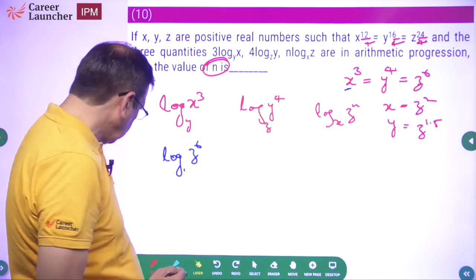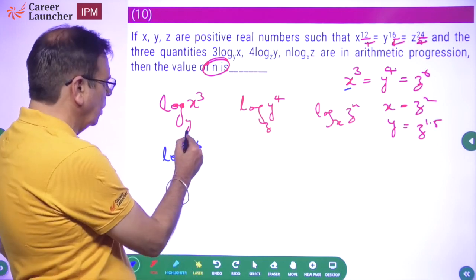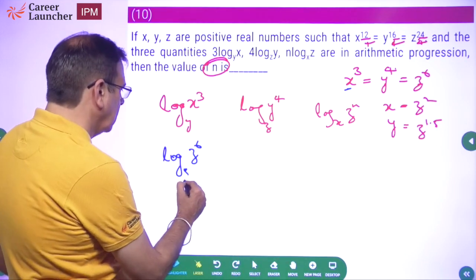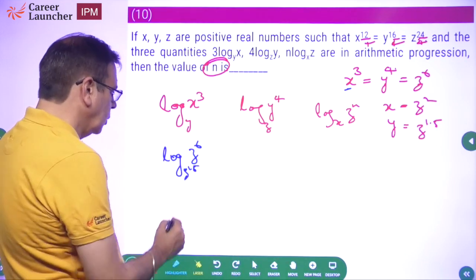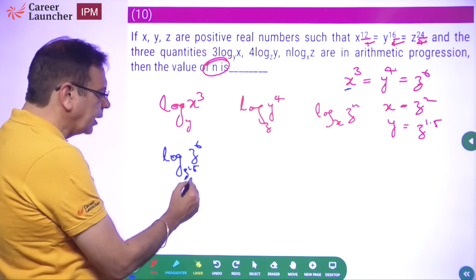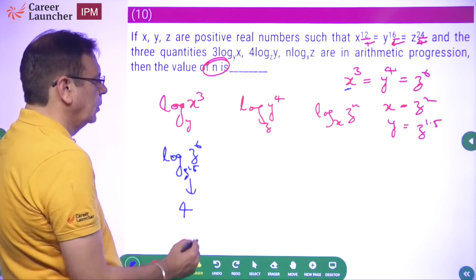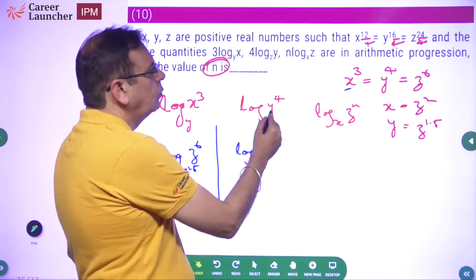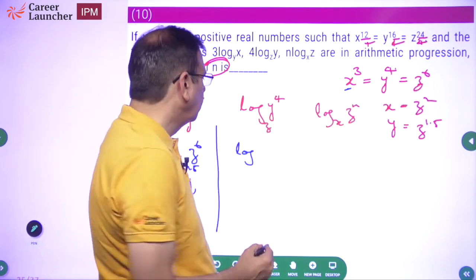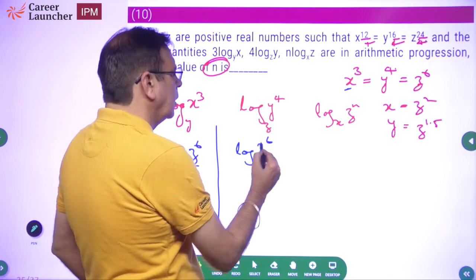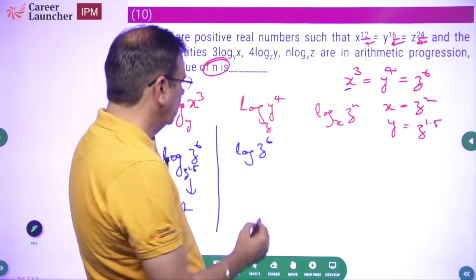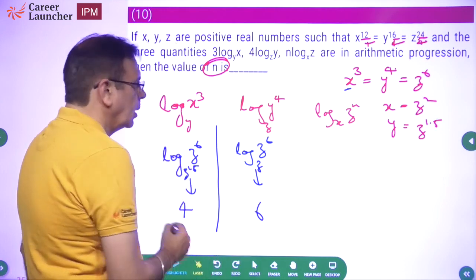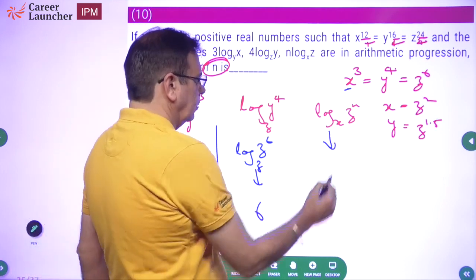What is the second term going to be? What is y? y is equal to z to power 1.5. So what will this be equal to? This will be 6 upon 1.5, which is 4. Second, log of y to power 4. y to power 4 is z to power 6, and the base is z. So what will this be? 6.